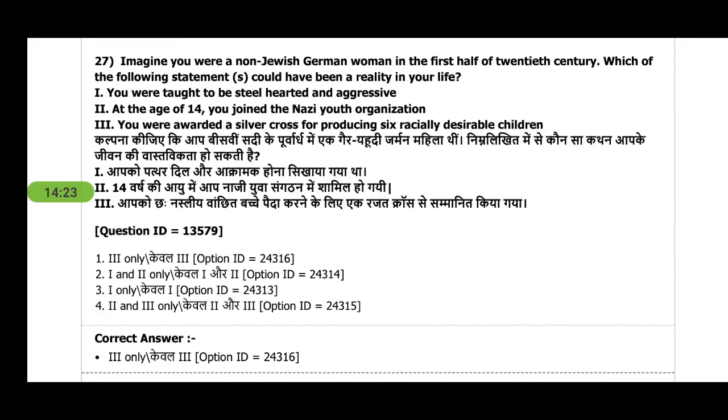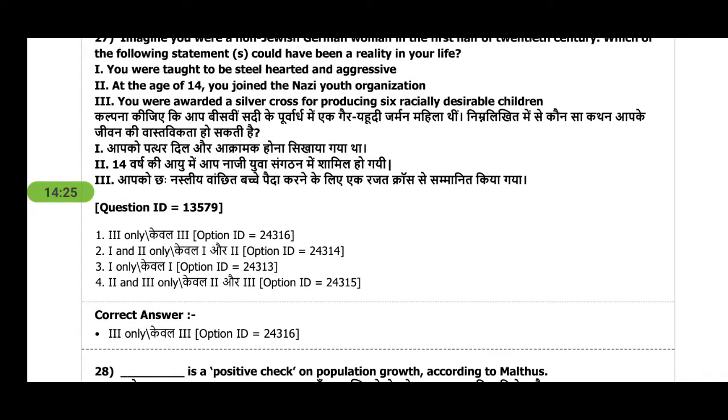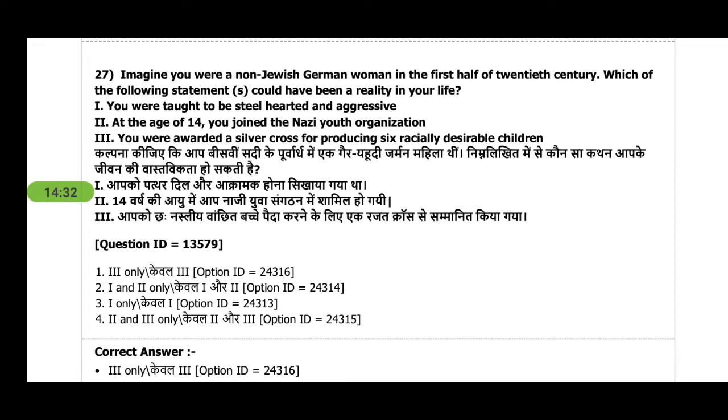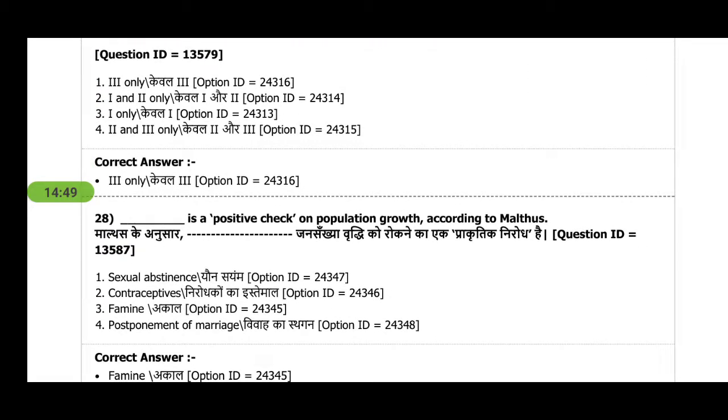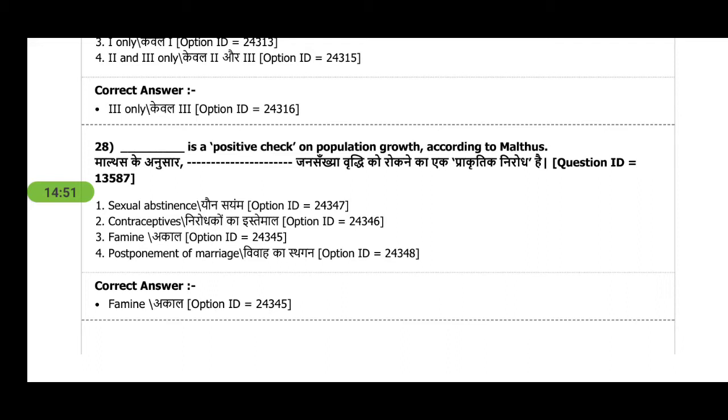So I feel this question is wrong, but the answer would be only three, if you are a Jewish German woman. Okay, sorry, I got confused. If you are a non-Jewish woman, it means you are a Nazi woman. You have only one role, to produce more and more children, and you will be awarded a silver cross for producing these children. Next question is, dash is a positive check on population growth according to Malthus.